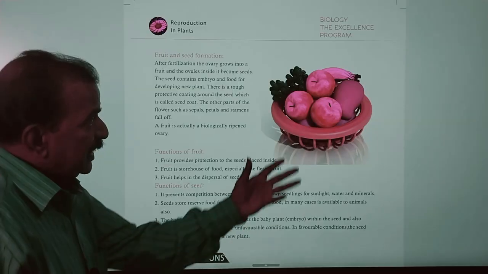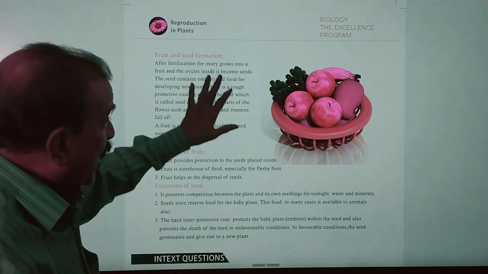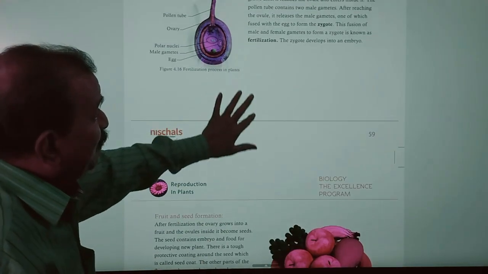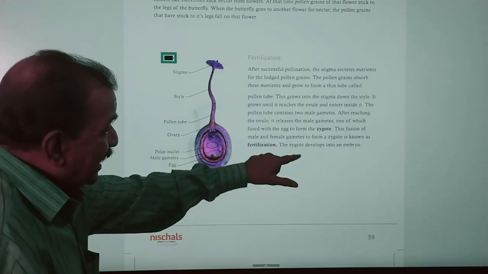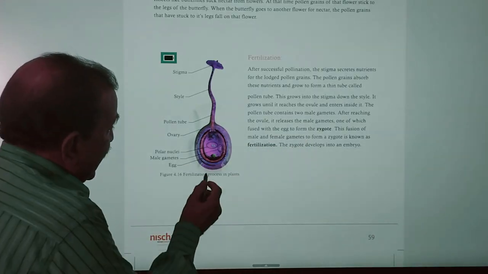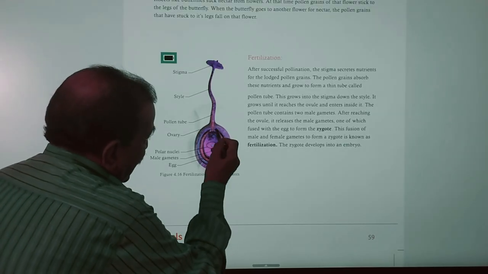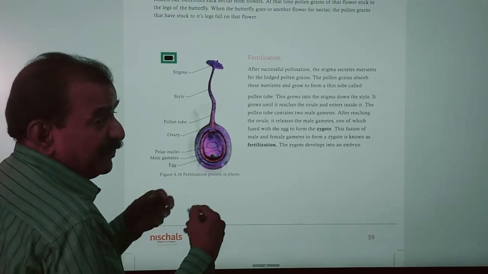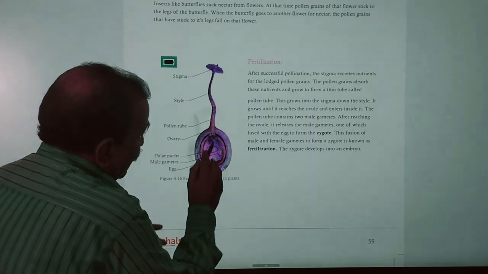Now you are observing what? Fruits, and fruit is nothing but what is formed after pollination. Also you see after fertilization zygote is formed, and this zygote develops into embryo, and here each ovule develops into a seed, and the ovary develops into fruit. Here you see all these are the fruits.